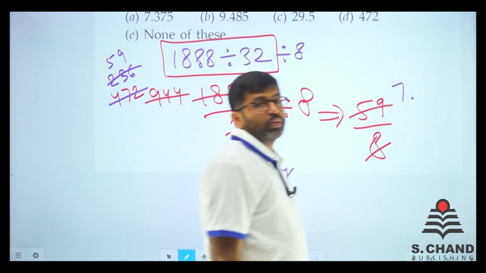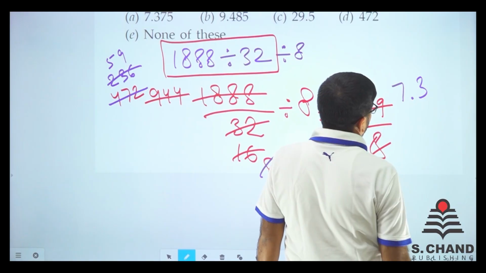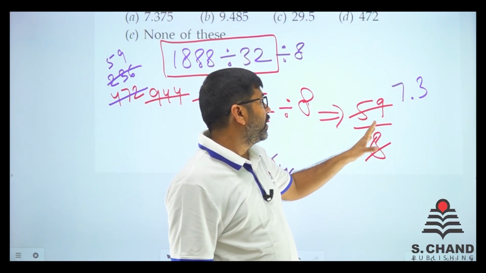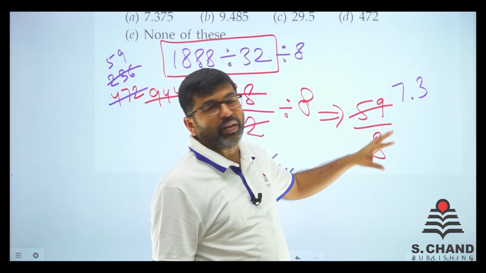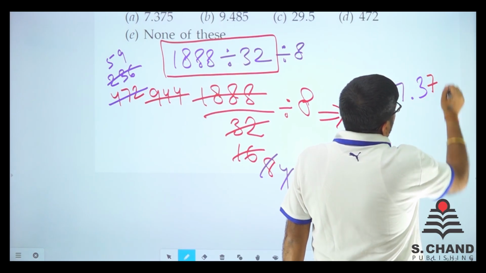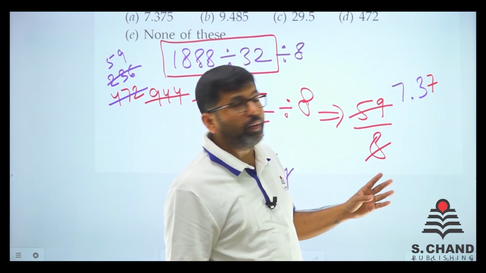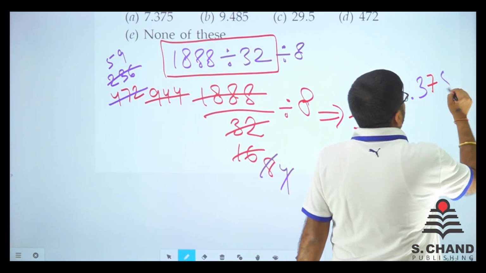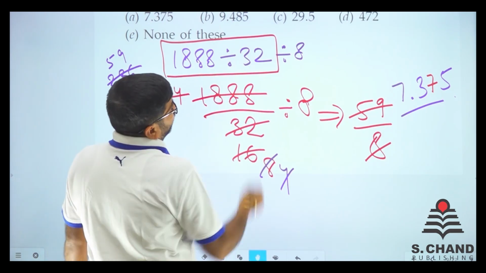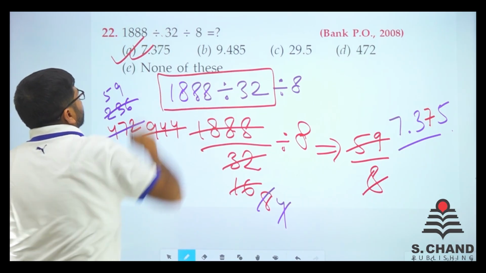So for 3, 0, 30, that is 24. So 3 times, then we have got 30 part, 30, right? So for 30, 24 gone, 6 remains. So for 6, we have got 7 times. 7 times is 56, 60, again 4 remains. 4 is 40, that is 5. So 7.375 is the answer. Is there any option like this? That is the first option itself.